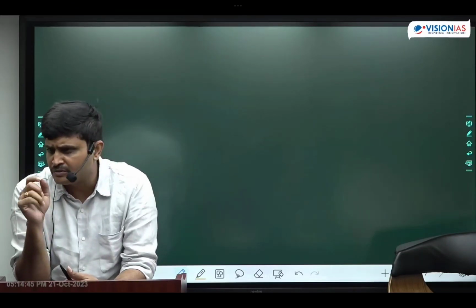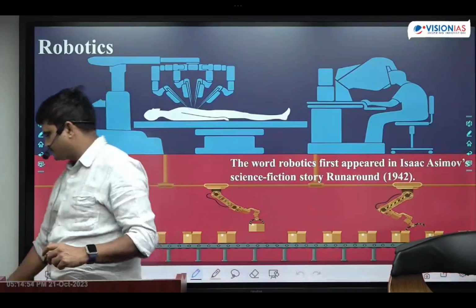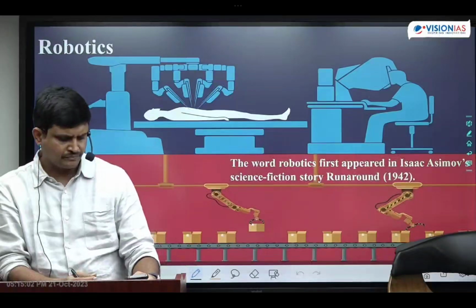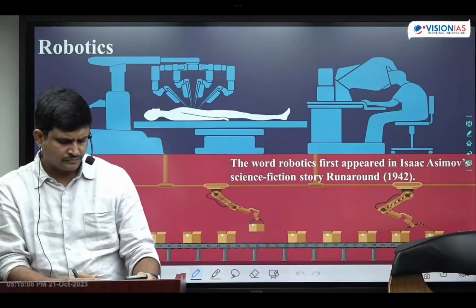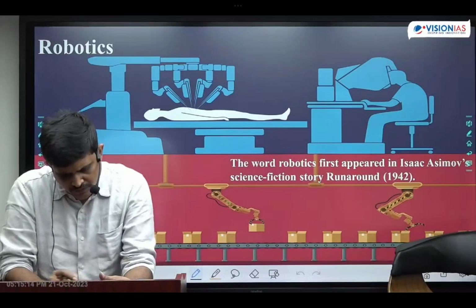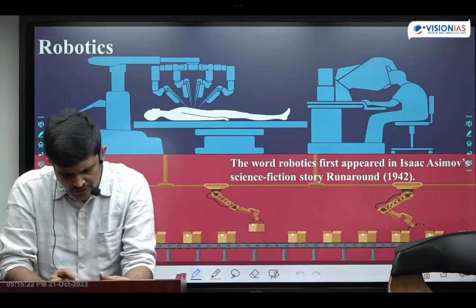We have written the types of robots. A robot is a machine which thinks like humans and which behaves like humans.